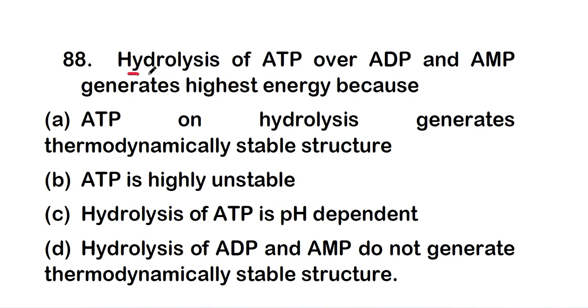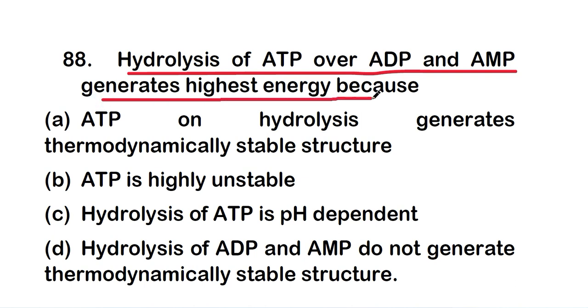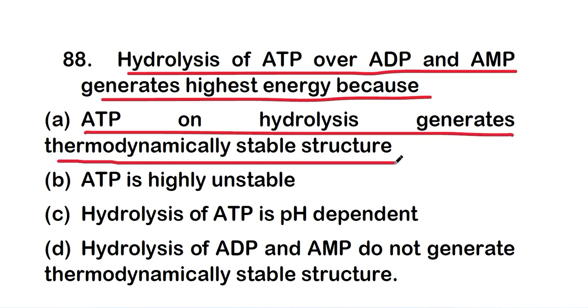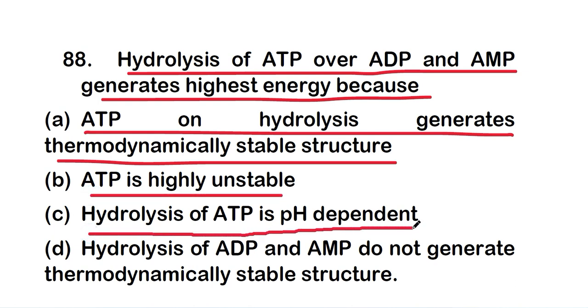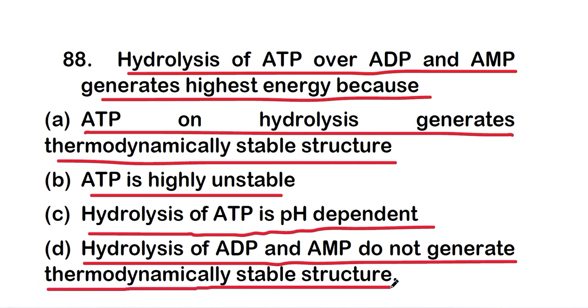Okay, so let's move on to question number 88. Hydrolysis of ATP over ADP and AMP generates highest energy because ATP on hydrolysis generates thermodynamically stable structure, or option B, ATP is highly unstable, option C, hydrolysis of ATP is pH dependent, or option D, hydrolysis of ADP and AMP do not generate thermodynamically stable structure.